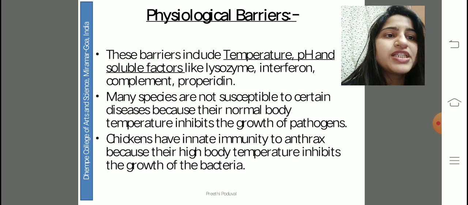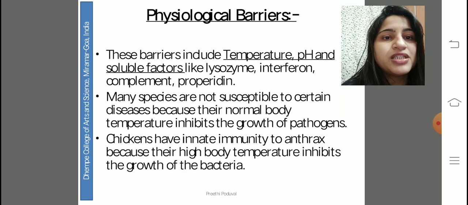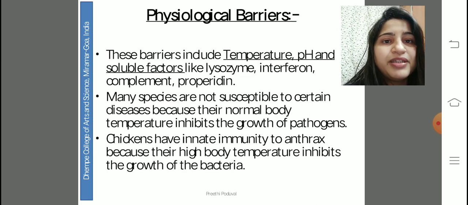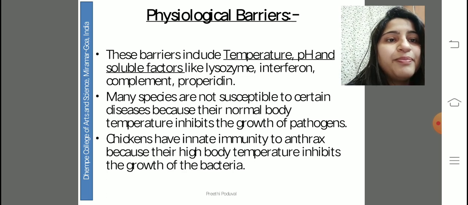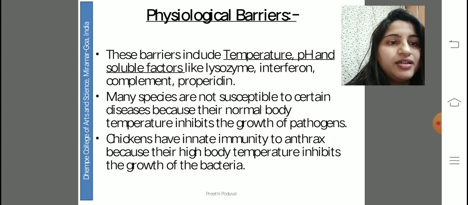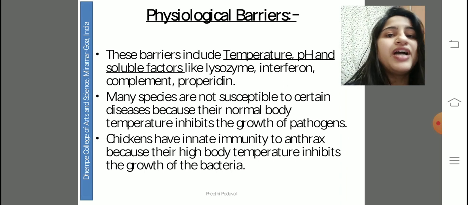Now, physiological barriers are all the physical parameters such as temperature, pH, soluble factors, compounds like lysozyme, interferons, complement, and properdin. Okay, so we'll discuss few of these. And chickens have innate immunity to anthrax because of a higher body temperature.